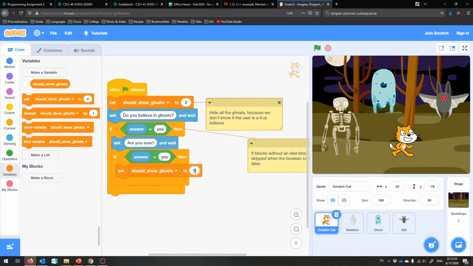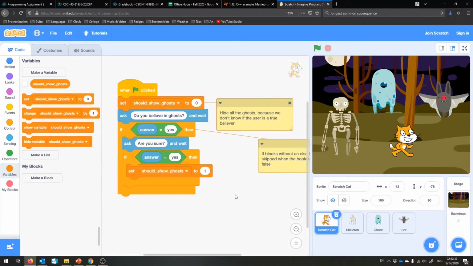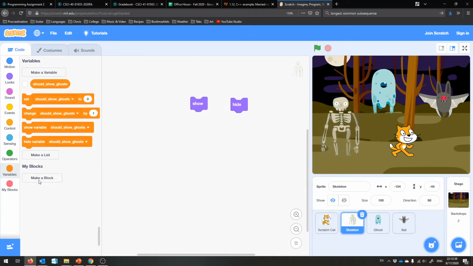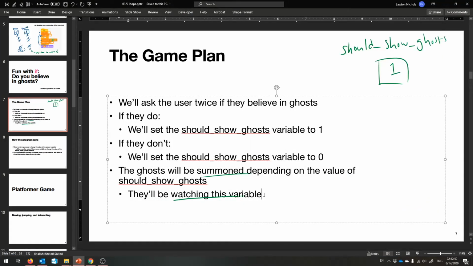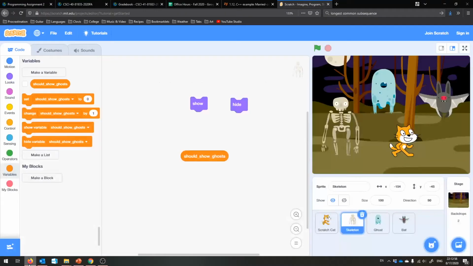And this will summon our ghosts. Okay? So the ghosts are supposed to be watching this should show ghosts variable, and they'll know then to hide or show themselves. The way that they can do that is to watch the variable using a forever loop. That's the way that I came up with in my mind. Please let me know if you think of a better way.